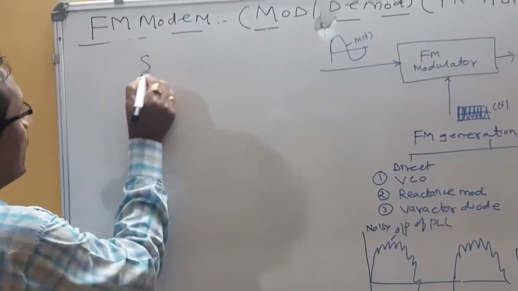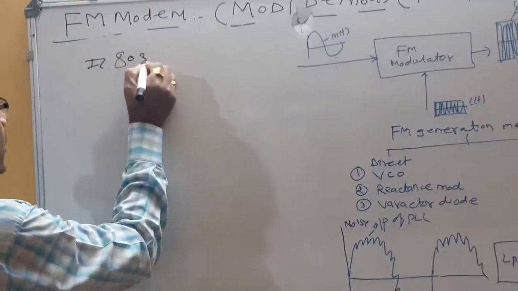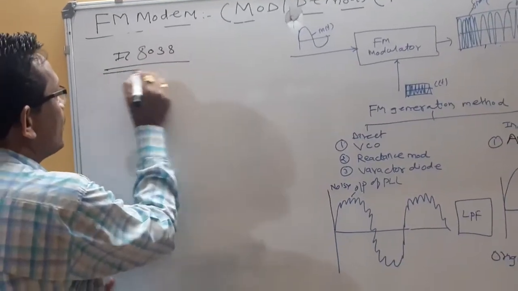Your practical number 1 is FM generation by using IC 8038. I can generate the FM signal by using IC 8038.